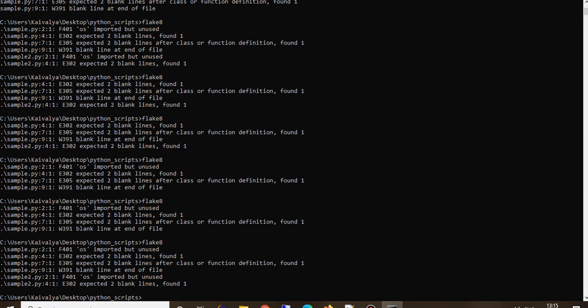Yeah, so sometimes I don't want this E302 error only in sample2. I don't want this E302 error to be checked in sample2, but I want it to continue to be checked in sample.py, right? So I want to ignore error 302 from sample2.